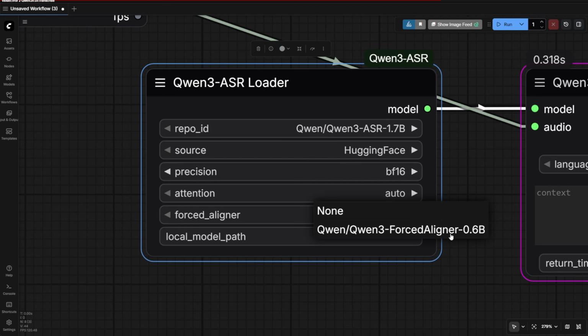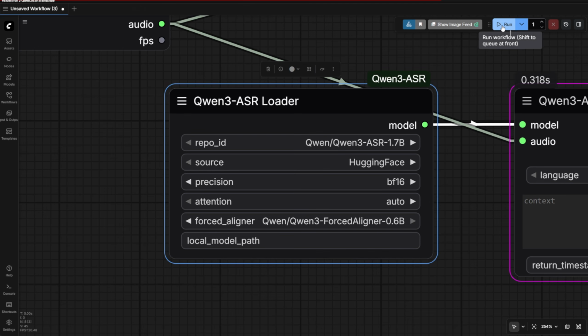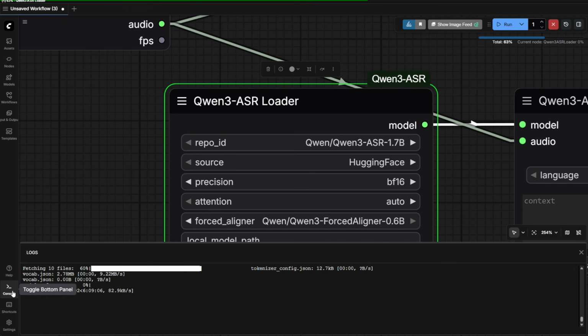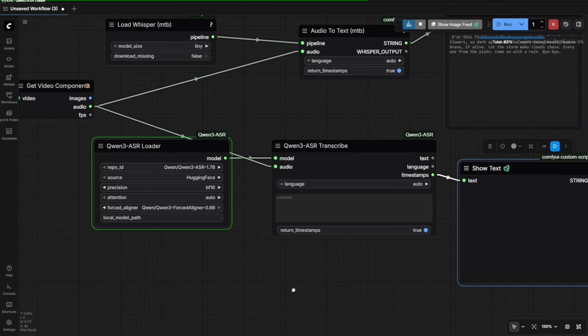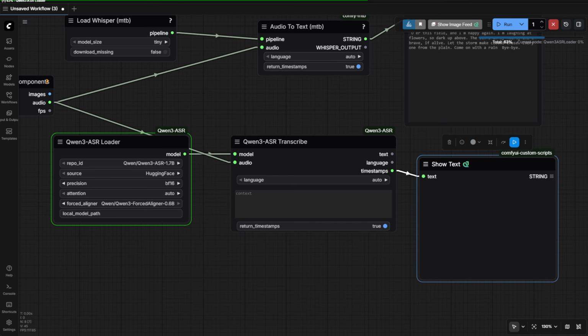It's a pretty lightweight, handy model that you can run. If you don't have this, like in my case right now, I'll have to download it from the Hugging Face repo, which auto-downloads the first time, or if you don't have those files in that location, it'll auto-download for you. Anyway, we have to wait for this result to pop up, and afterward, we'll get this timestamp output.